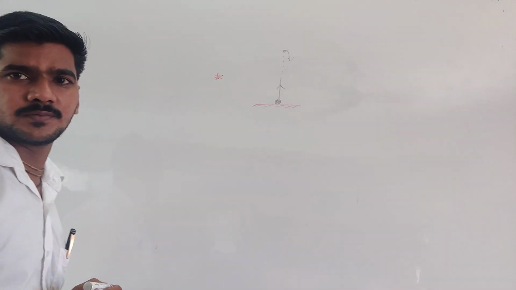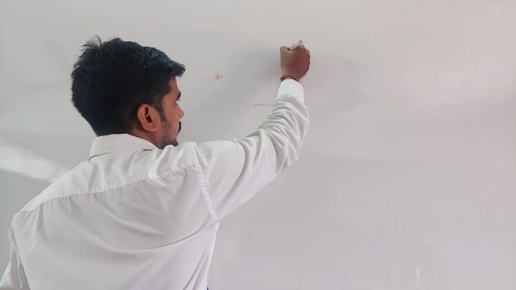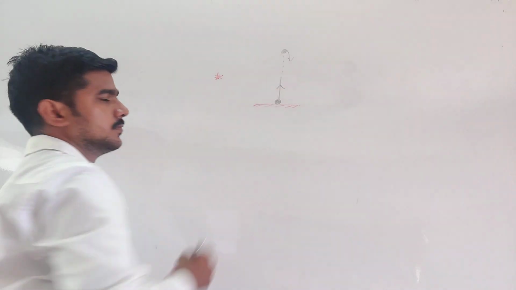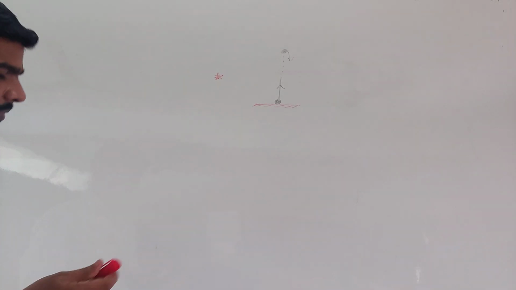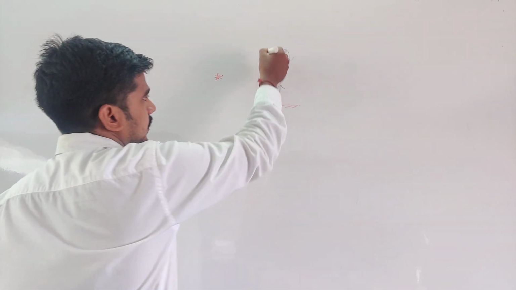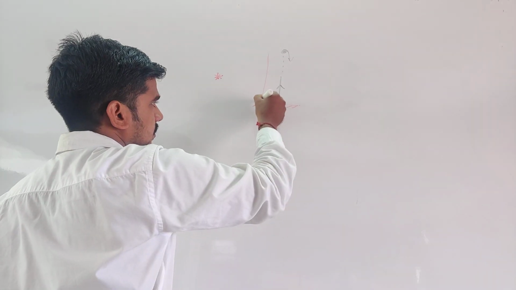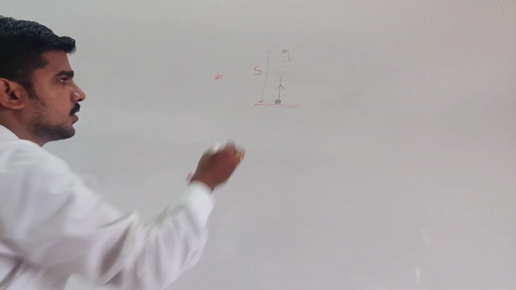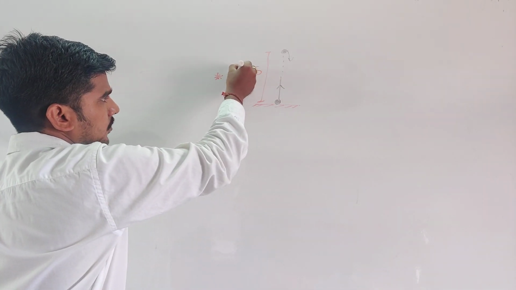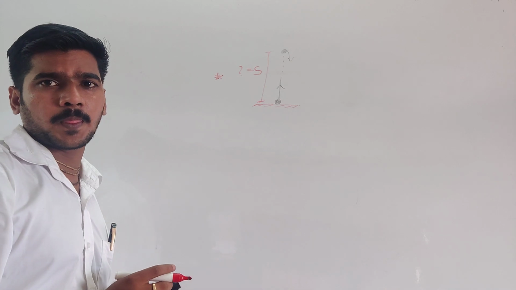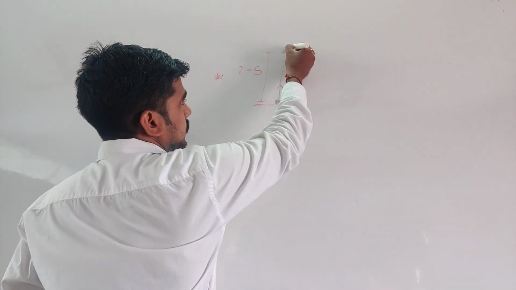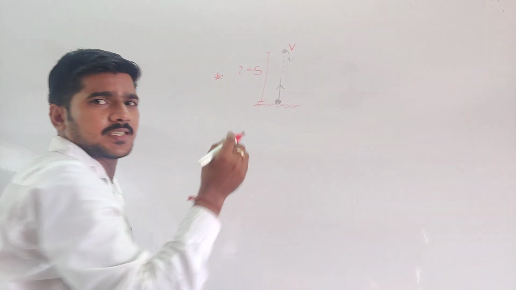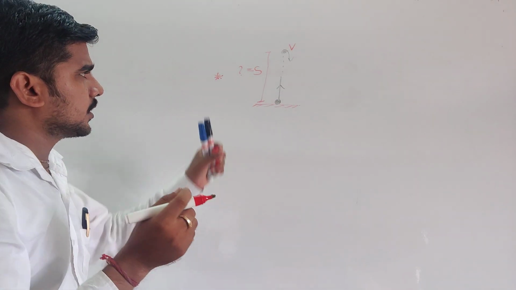Yes or no? That means this is the maximum height it will rise. We have to find this value.